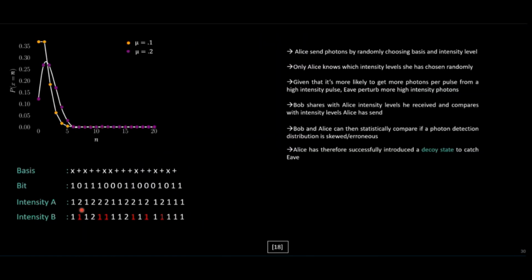So that's the main idea. And so right now, that's the main idea about BB84, the decoy state variant protocol. So they would also share the intensities.